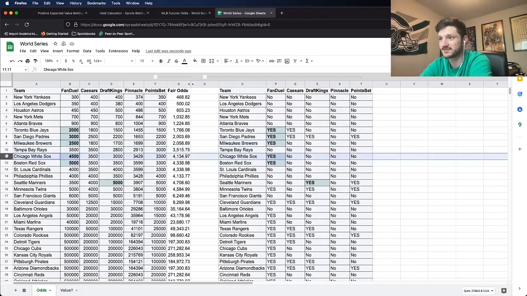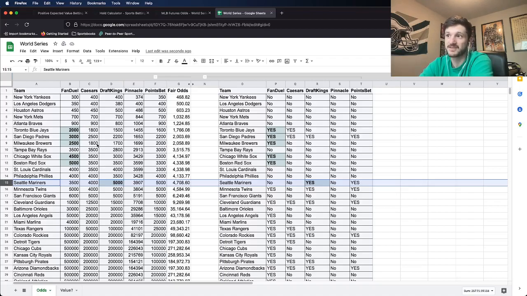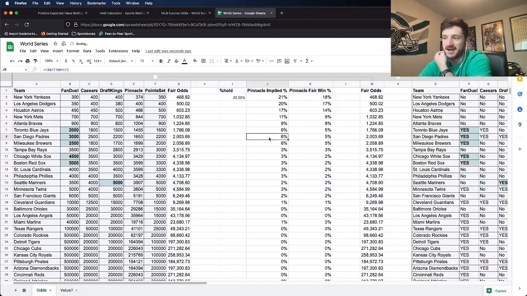The White Sox have some value, plus 4,000 up to plus 4,500. The Red Sox have some value at plus 4,300 all the way up to plus 5,000. And then the last team that is really worth betting on are the Mariners at plus 5,000. This one's on DraftKings. So we can see all the books that have the best odds, right?